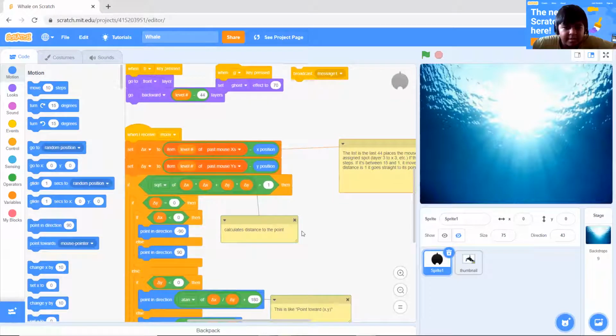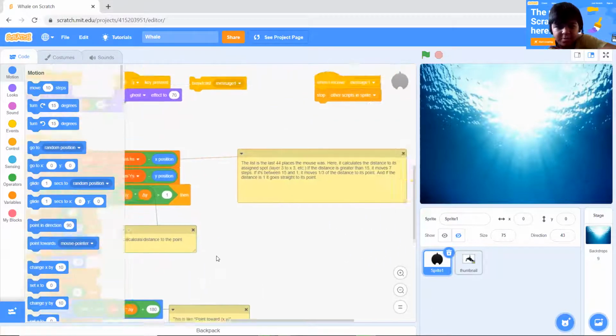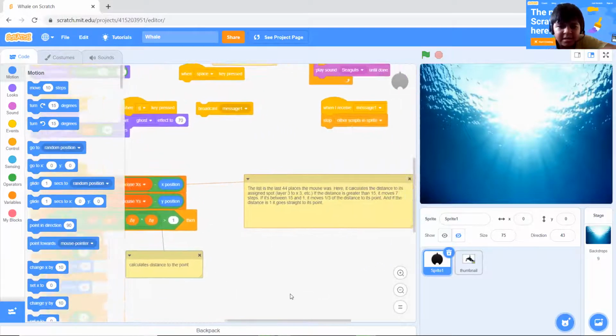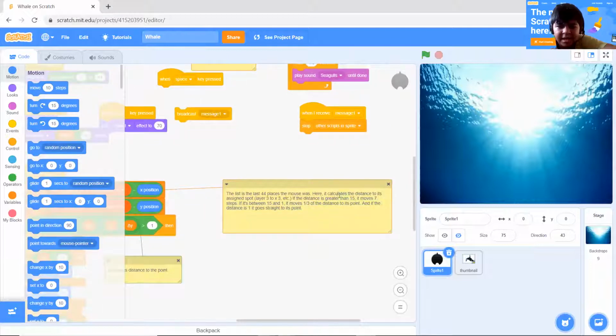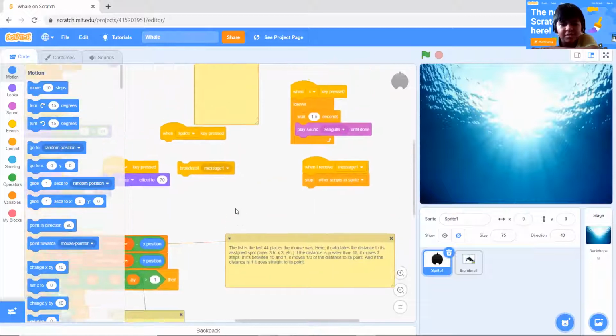So now we calculate the distance. Like this one which you're seeing, the square root one, is just calculating the distance to the point, and that's the use of that. And then I have a list, and it calculates distance to its assigned spot, and if the distance is greater than 15, it moves 7 steps. If it's between 15 and 1, it moves only one third of the distance to its point. And if the distance is 1 only, then it just goes straight to its point.